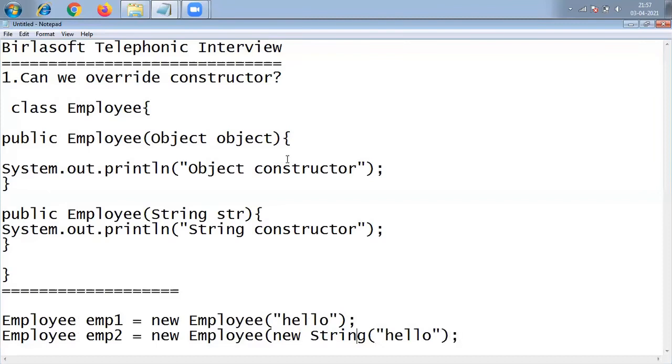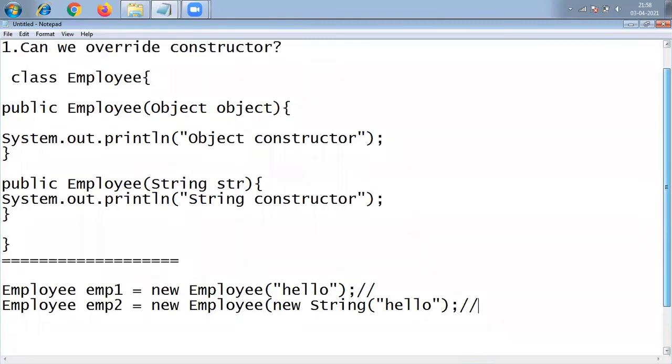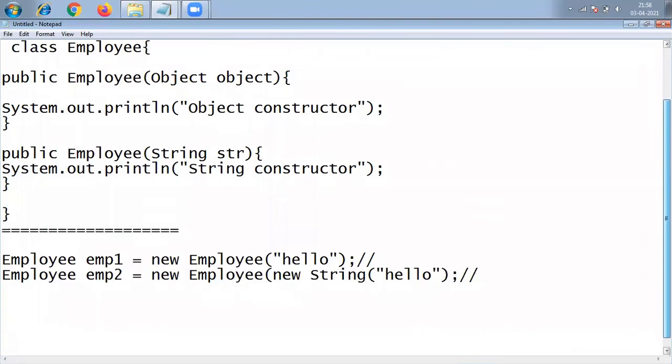So in this case, what will happen? In the first case, which constructor will be executed? In the second case, which constructor will be executed? That is the question, friends. If you know the answer, please let me know in the comment section.